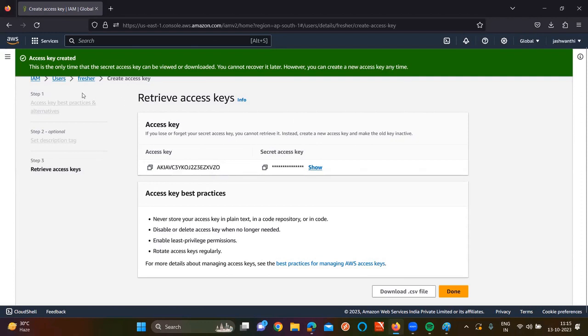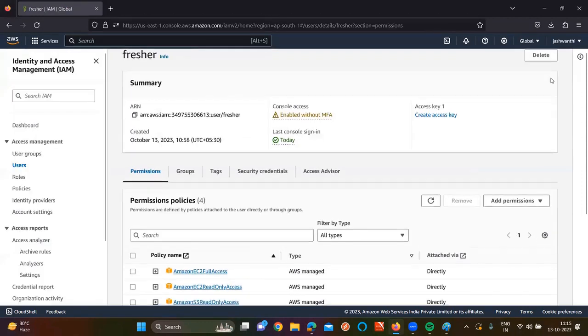Clear, no? Fine, then in interview they are going to ask you a question. For example, you create one access key and secret key. If your friend stole the access keys and secret key, now he can be able to control your AWS console or not, sir? He can be able to control your permissions or not. In that case, what you are going to do? It is the scenario based questions for the experienced kind of people. What is the thing you are going to do when you lost your access key and secret key?